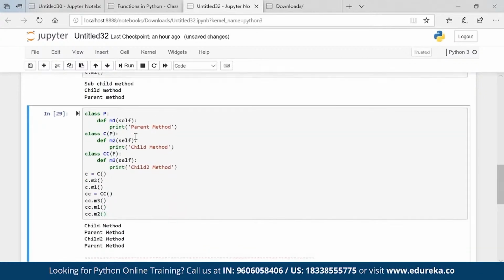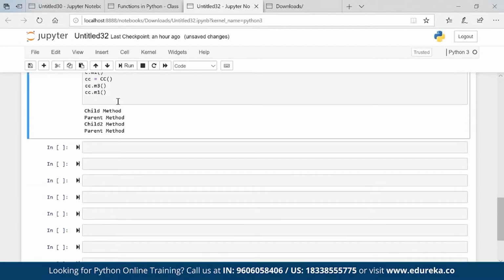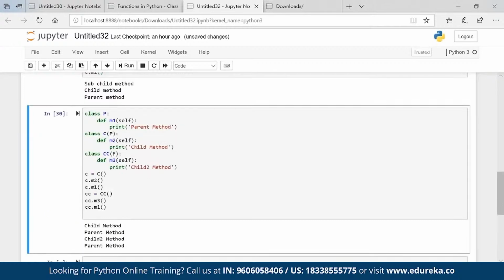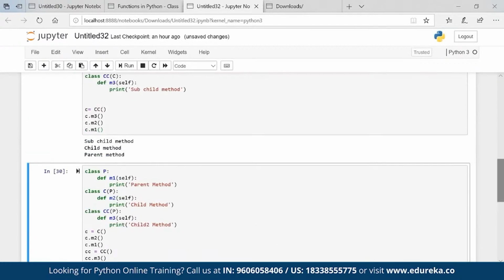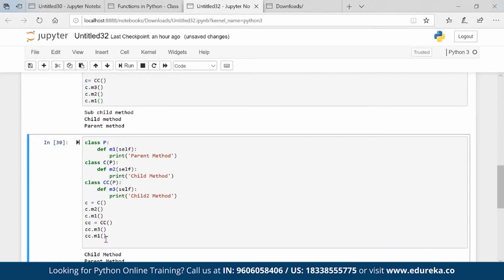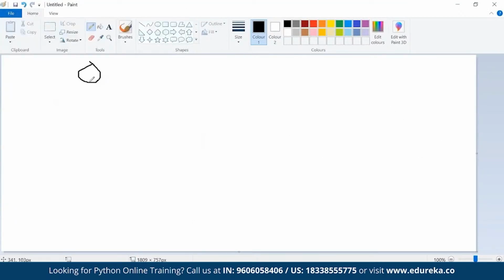You can see it's not there. Okay. So what is the difference between multi-level and hierarchical inheritance? Here I have the parent giving property to both the childs. So it's hierarchical. Parent giving property to two childs.